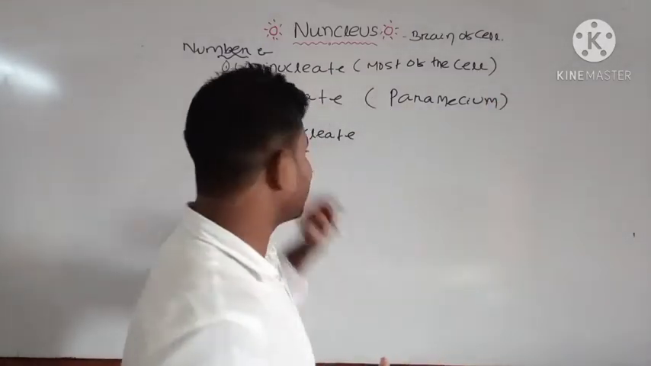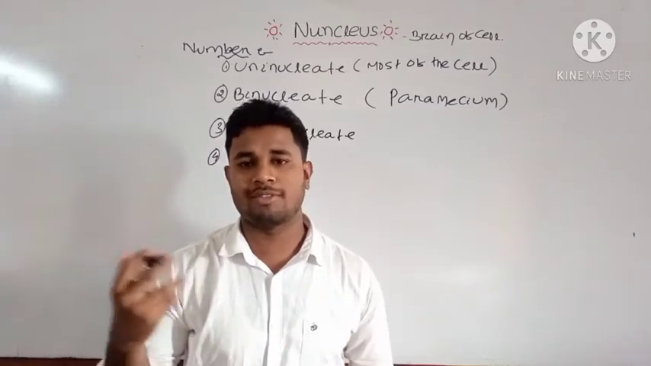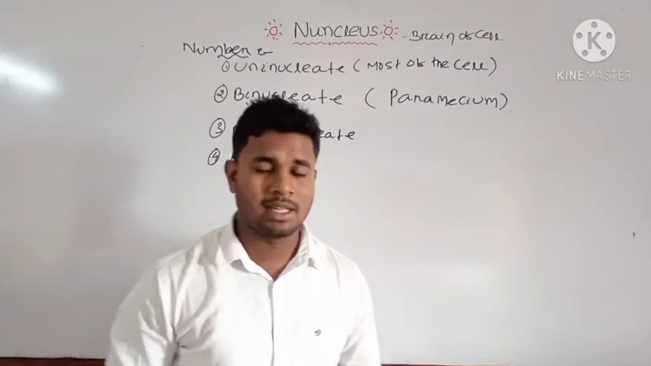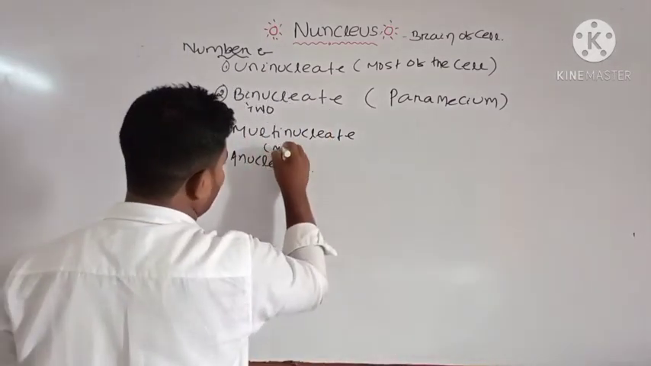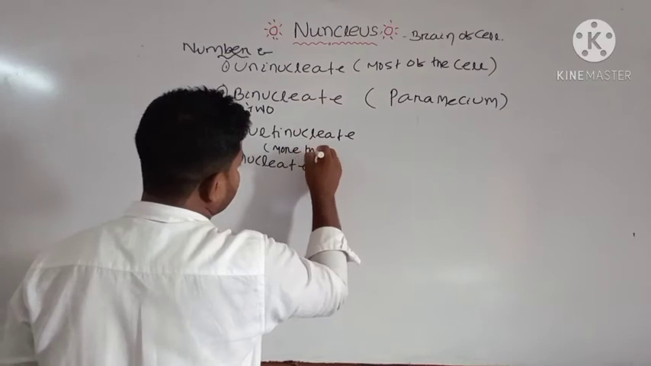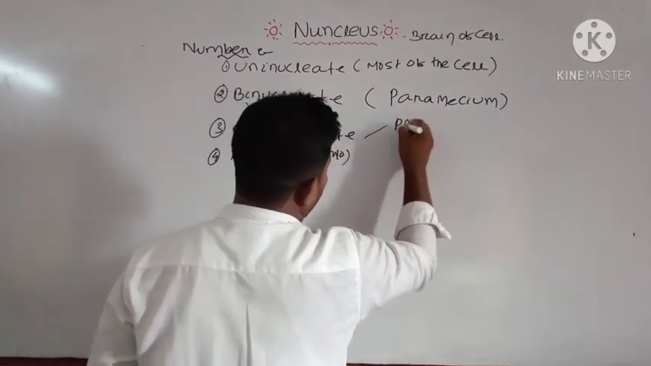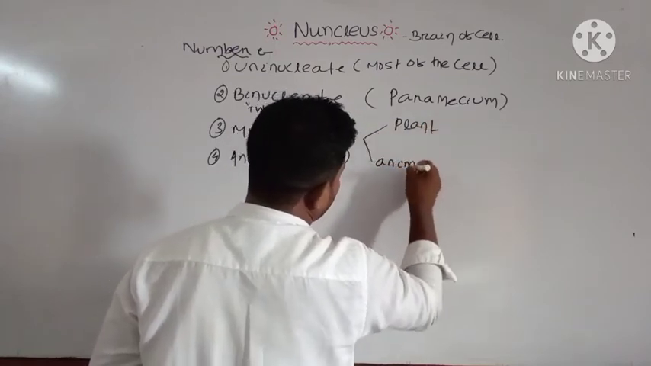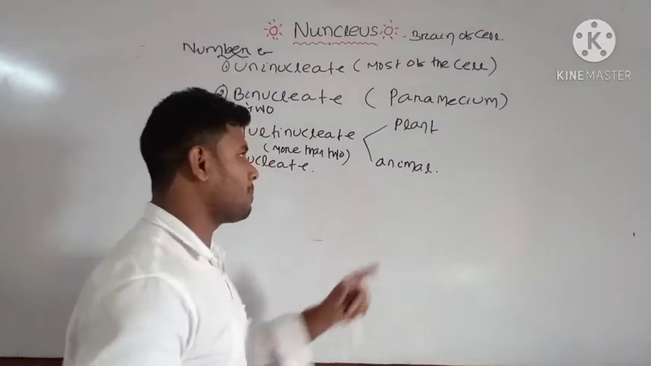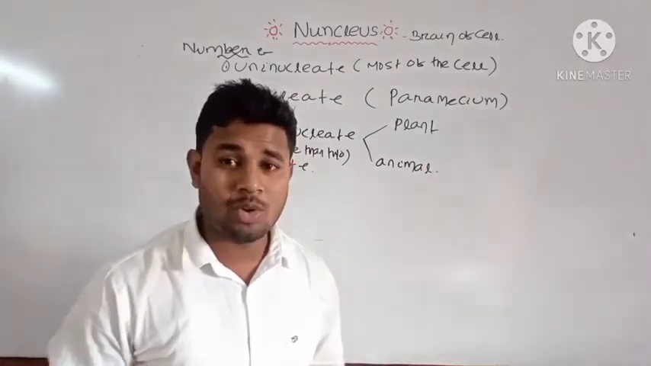And multinucleate, where you find in plant and animals, you can find the multinucleate condition. That is more than two. Multinucleate means more than two. You can find it both in plant and also animal. And in case of plant, the multinucleate cell is known as your coenocytic condition.